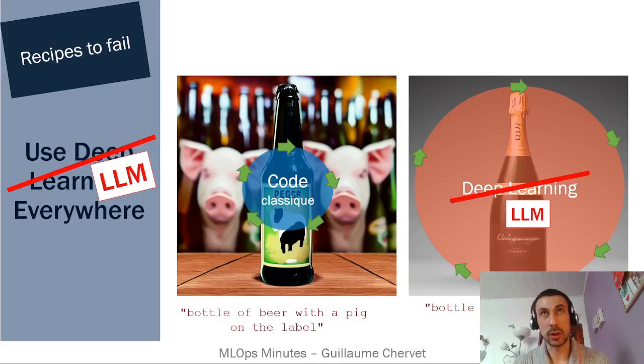The second little story is that very often in all IT projects it can be tempting. We've learned to do machine learning, we've learned to do deep learning, so we do everything with it. But what we really need to do is lift our heads and ask the question: isn't there a quicker, cheaper way to go into production? You need to know that, for example, with conventional code, you'll iterate faster without implementing all the complexity of a machine learning project. And this also works with today's trendy LLMs.